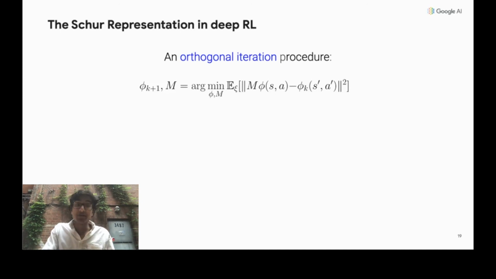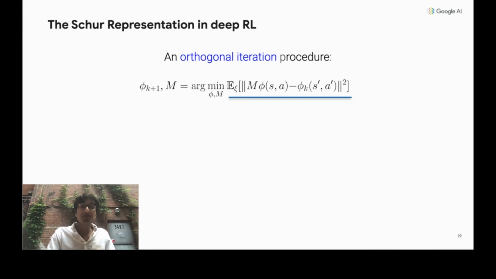When we add neural networks, a couple things change. Phi is now a neural network, and we can't exactly find the argmin of this objective. So instead, we're going to use gradient descent to optimize this loss function for a sufficient number of steps. And once we're close enough to finding the argmin, we'll go to the next stage of the iteration.